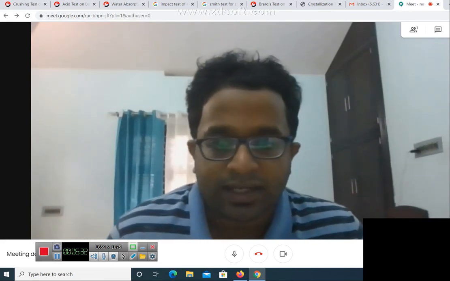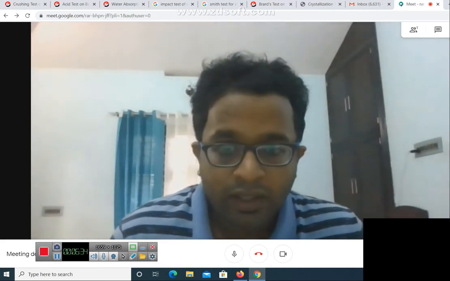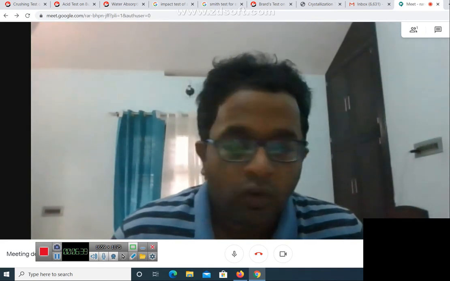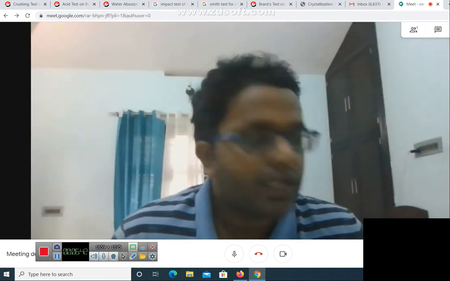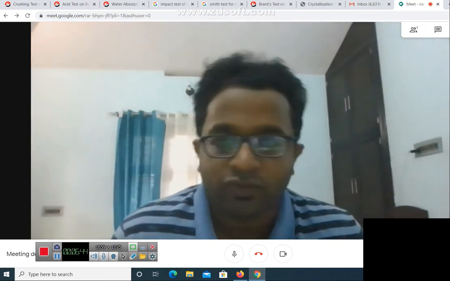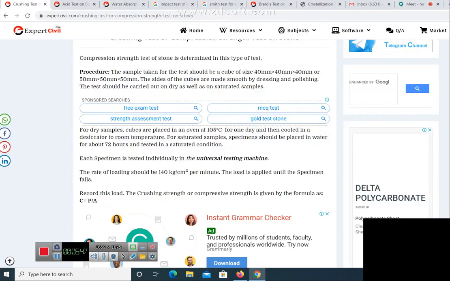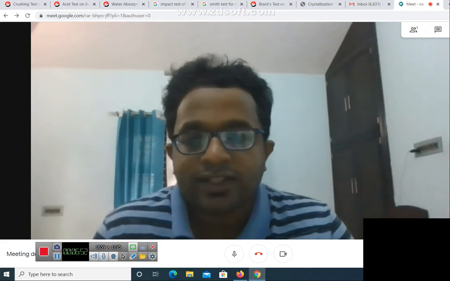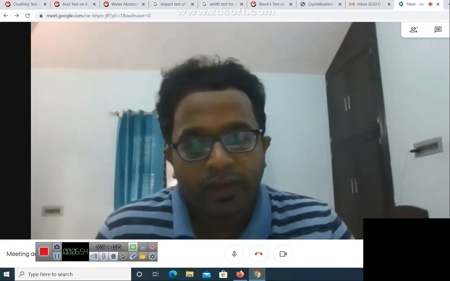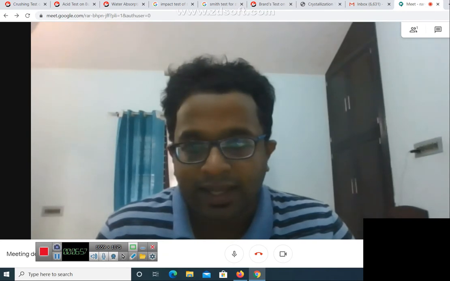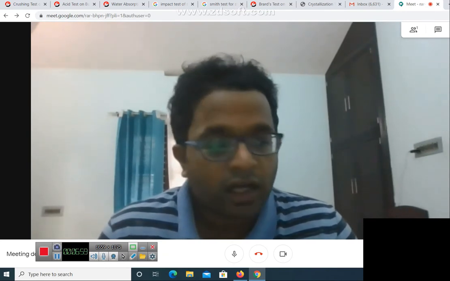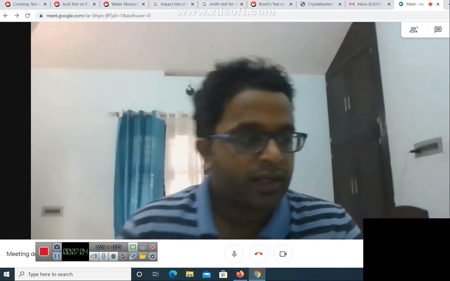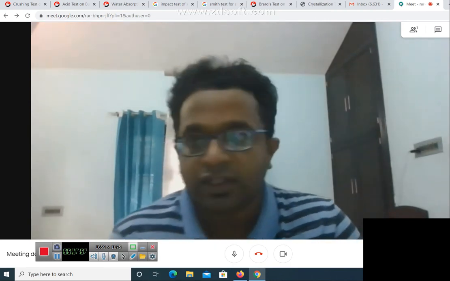Once the sample is made ready, you are loading it using a compression testing machine. And how are you loading it? You are loading it at a rate of 140 kilogram per centimeter square. That is the rate of loading. You are observing the load at which the specimen breaks. Now, the load at which the specimen breaks divided by the area of cross section will give you the crushing strength or compressive strength of the stone, right? So that is how you determine the crushing strength of stone.